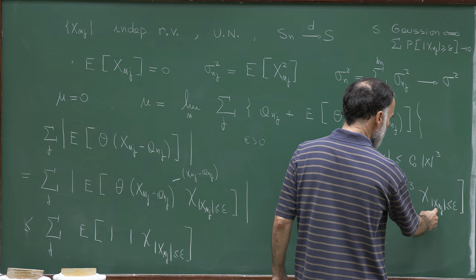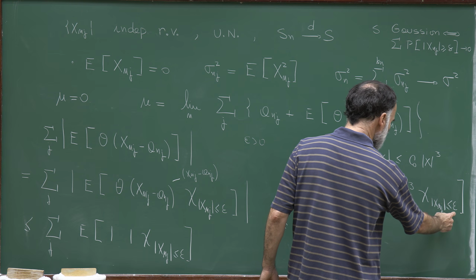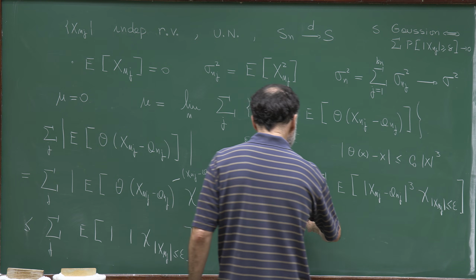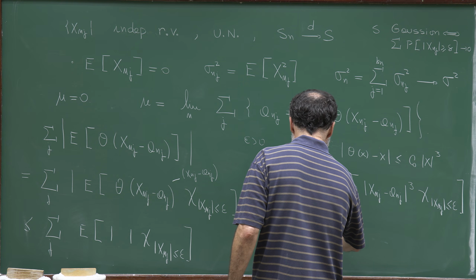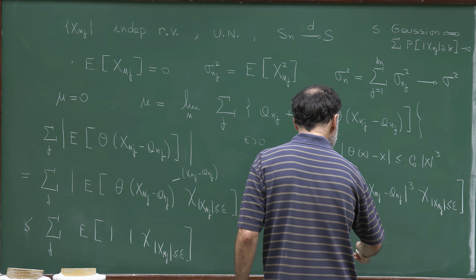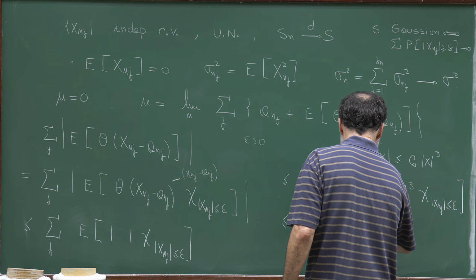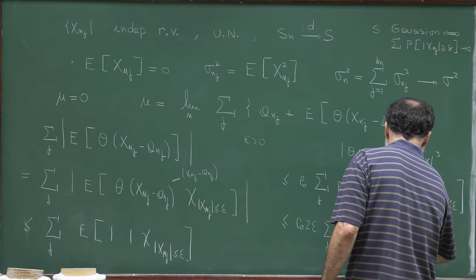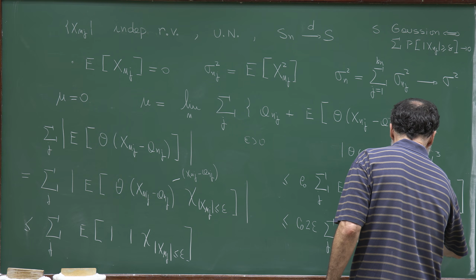X_{n,j} is bounded by epsilon. a_{n,j} is also bounded by epsilon, so this difference is bounded by 2 epsilon. So this is bounded by C_0 times 2 epsilon times the sum of X_{n,j} minus a_{n,j} squared.